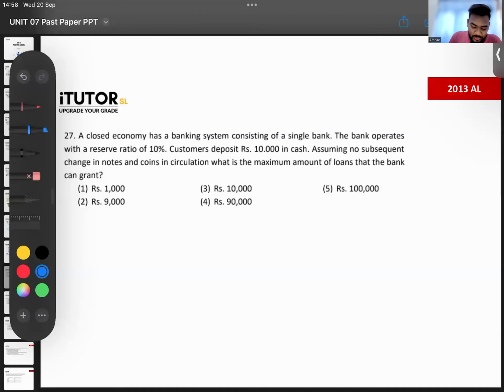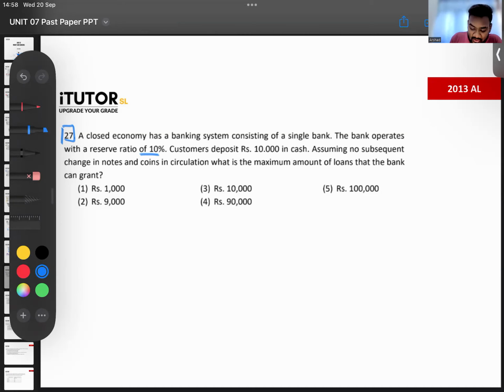Okay, so coming to 2030, this was an interesting question, guys. Question number 27. They have said a closed economy has a banking system consisting of a single bank. In the entire banking system, there is only one bank. The bank operates with a reserve ratio of 10%, SRR.